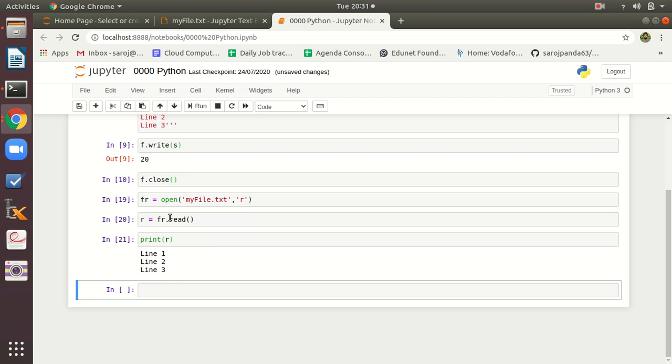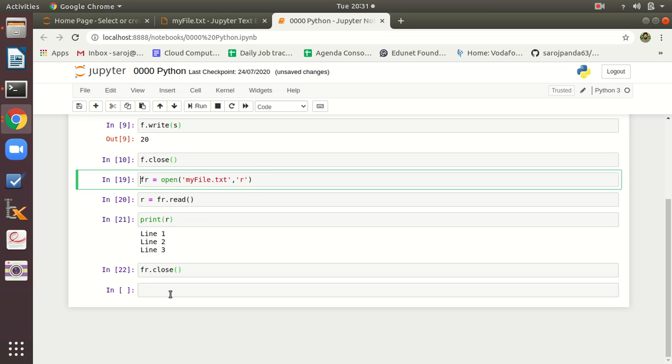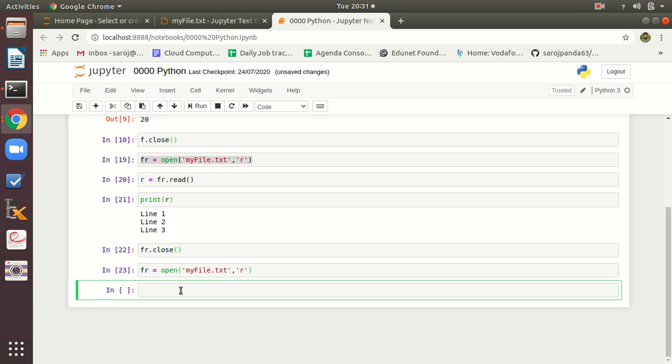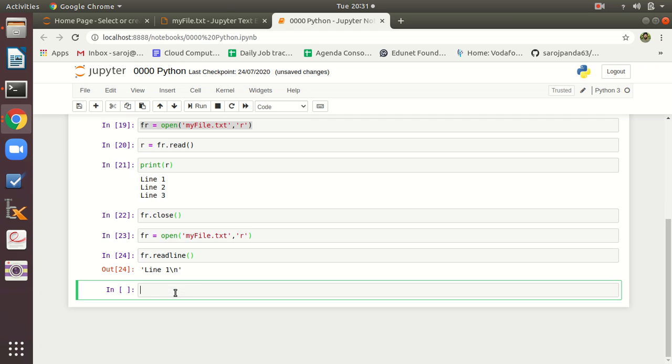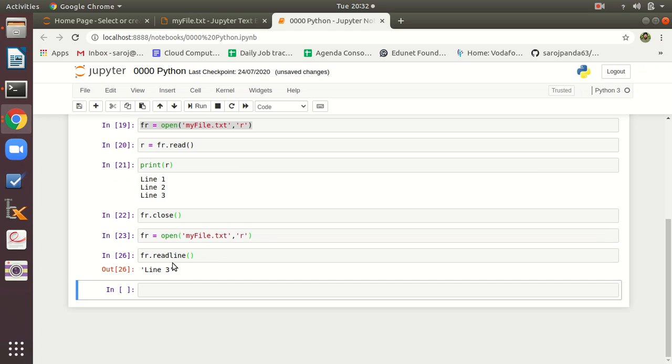Similarly, if you want to read one line at a time, for that I am first closing this handler. Okay, so now I am going to open it again. Now I want to read only one line at a time. For that I just use the command readline. You can see it will read line 1 first. If I execute it again, then it will read the second line. I am executing it again, and you can see it will read the third line. Okay, this way you can read one line at a time.